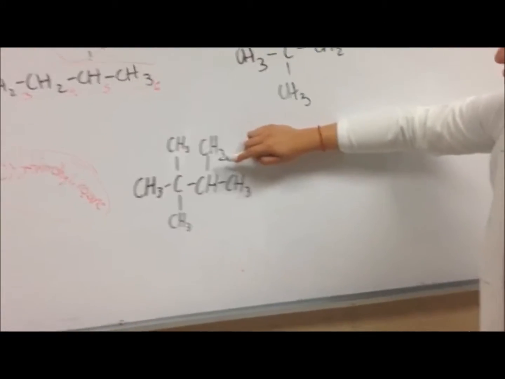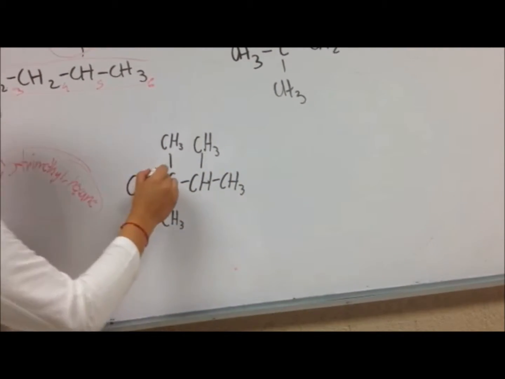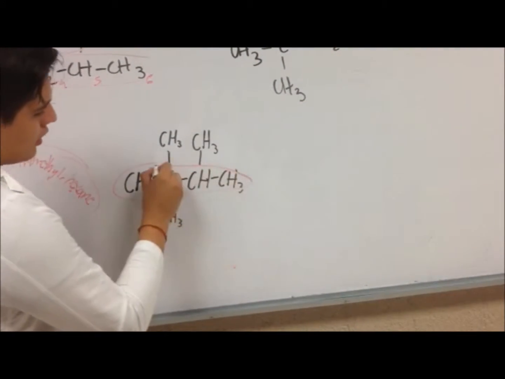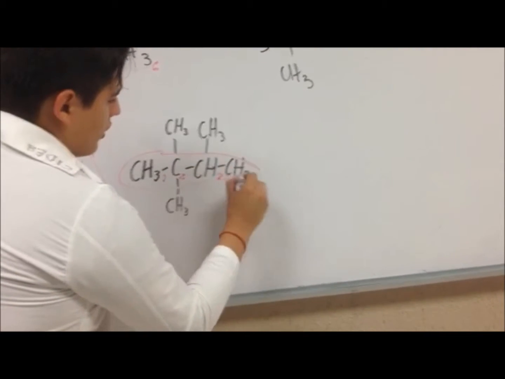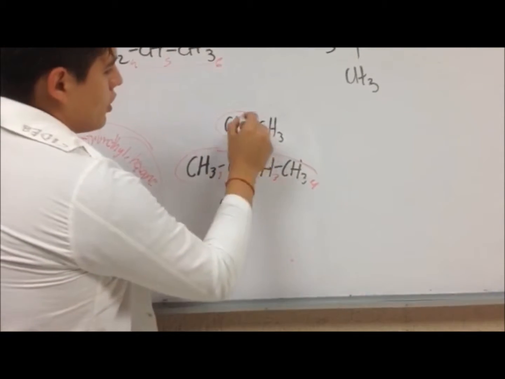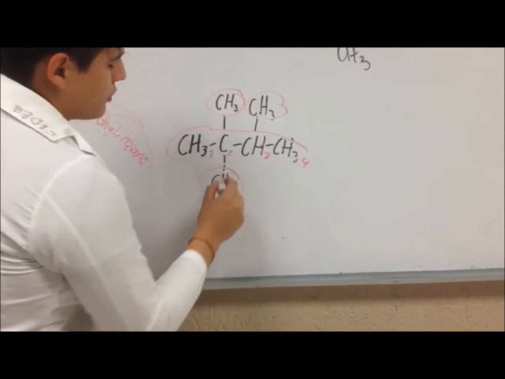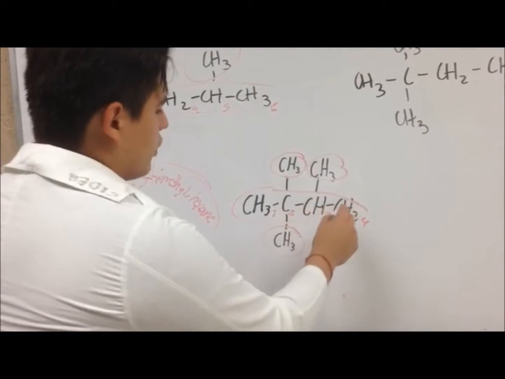We continue with this one. We know that it is an alkane because it has only single bonds. Then we identify the main chain. Then we number them. 1, 2, 3, and 4. We identify the alkyl groups. 1, 2, 3 alkyl groups. So trimethyl. We have 1, 2, 3, 4.